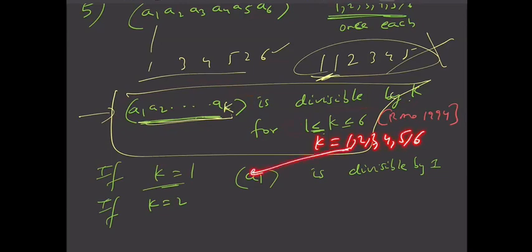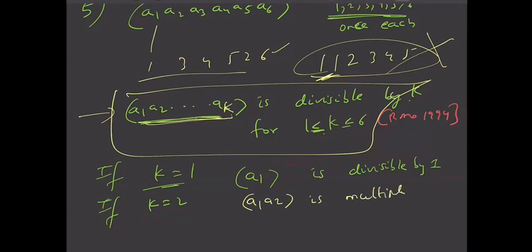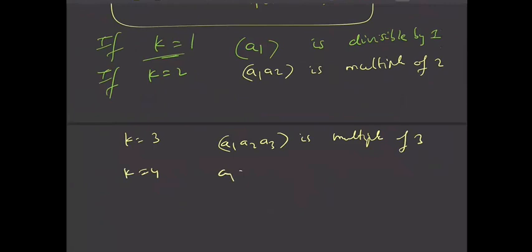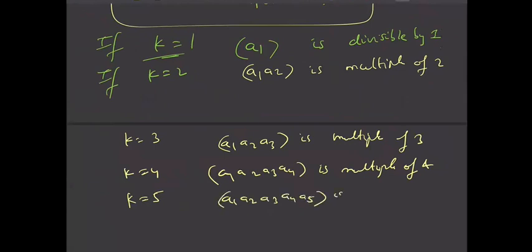So it is also true for K equal to 2. If you put K equal to 2, it means that A1, A2 is divisible by 2, that is a multiple of 2. And similarly, if you put K equal to 3, then A1, A2, A3 is multiple of 3. And K equal to 4 means A1, A2, A3, A4 is multiple of 4. And K equal to 5 means A1, A2, A3, A4, A5 is a multiple of 5.